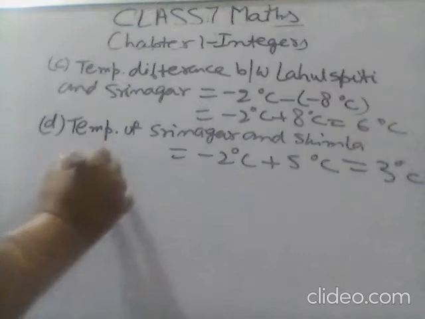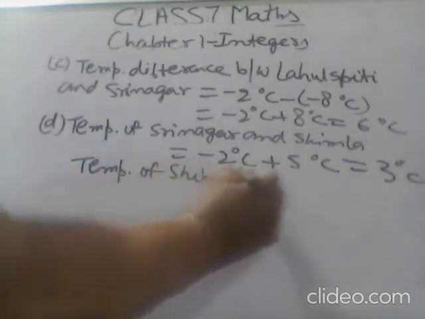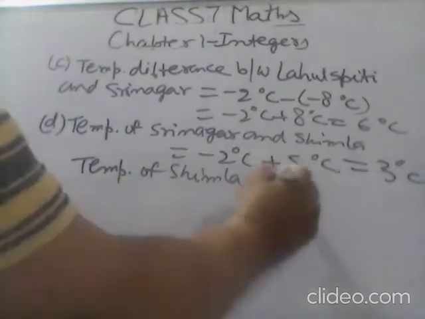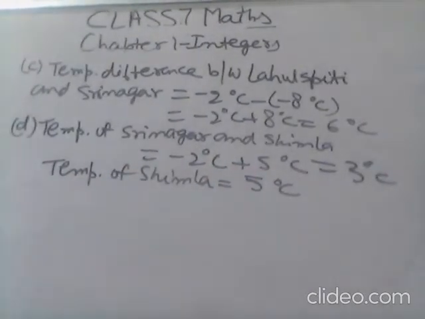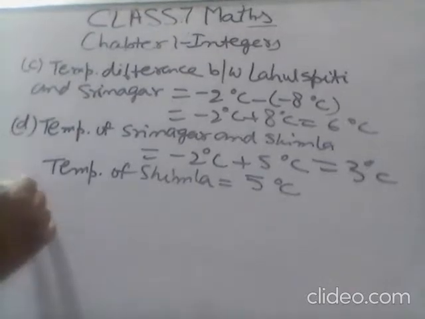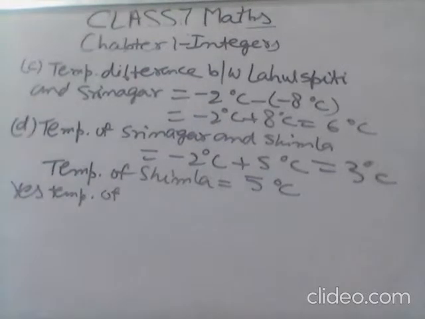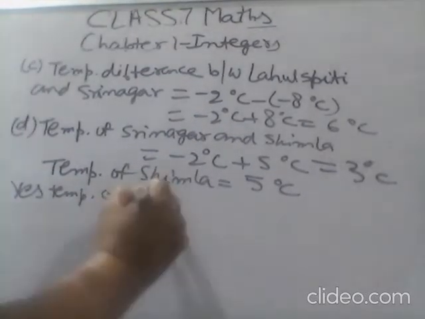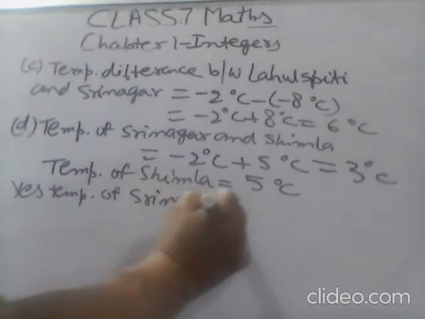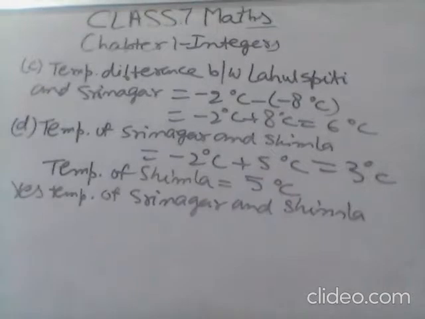Temperature of Shimla: 5 degrees Celsius. Yes, the temperature of Srinagar and Shimla is less than the temperature of Shimla.